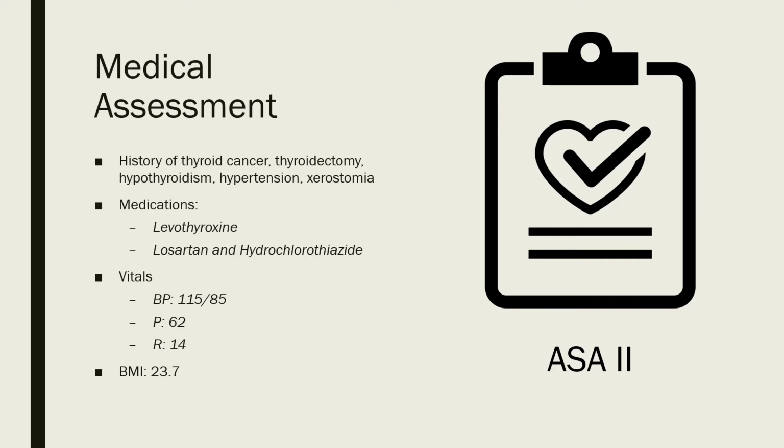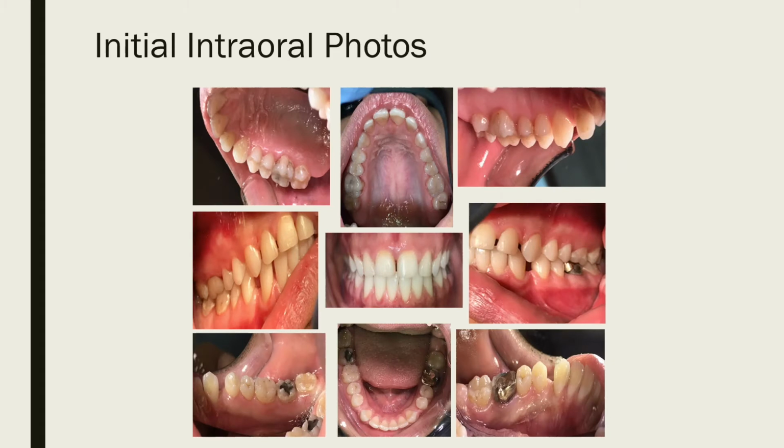His blood pressure is 115/85, which is elevated. His pulse is 62 beats per minute, and his respiration is 14 breaths per minute, which are both within normal limits. His BMI is 23.7, which is within a normal range, which makes him ASA2. Here are the intraoral photos that were taken at the first appointment.